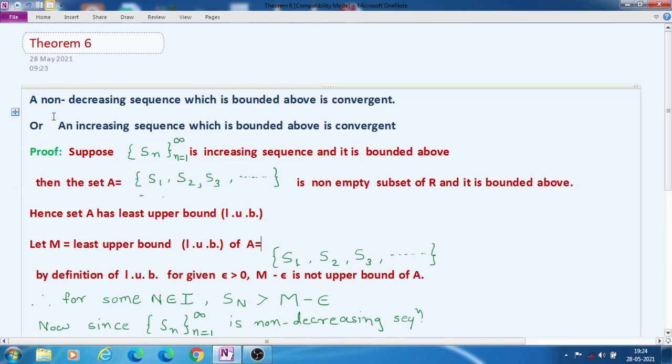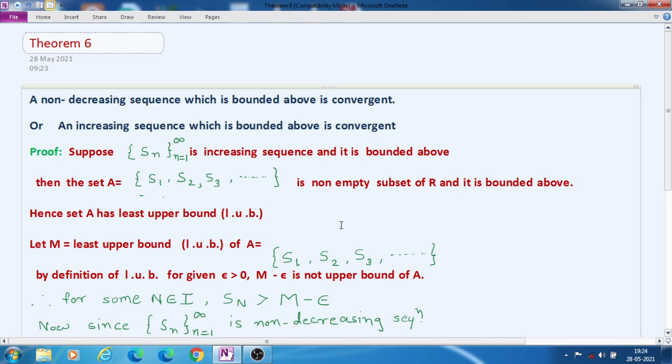The statement of the theorem is: a non-decreasing sequence which is bounded above is convergent, or an increasing sequence which is bounded above is convergent. So you know, sequences can be non-decreasing and non-increasing.